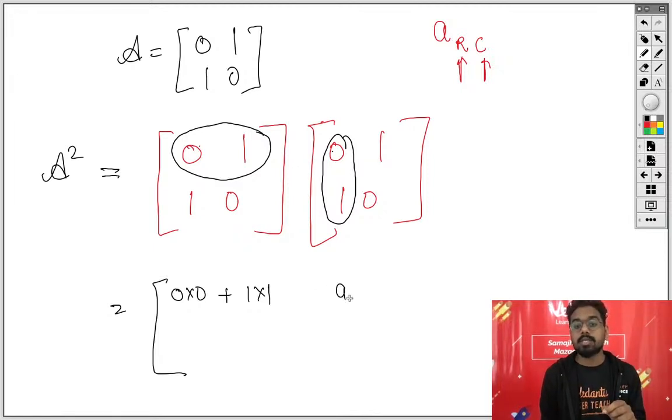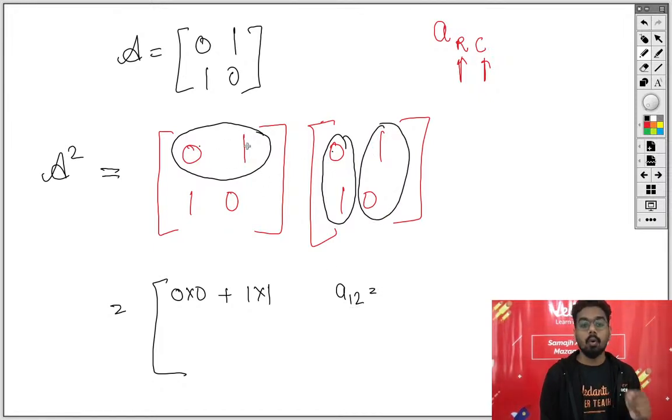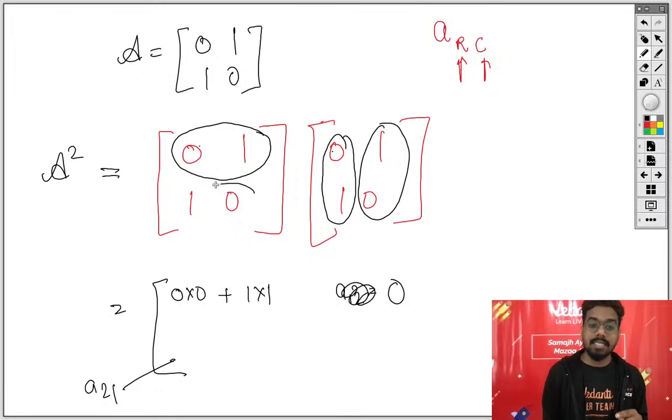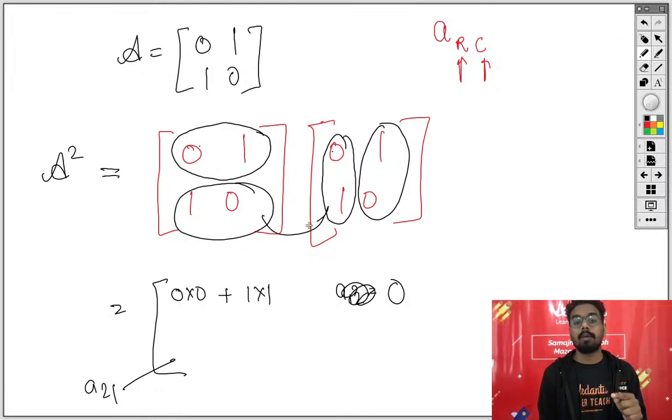Now similarly, I want A12. Let's suppose this is A12. A12 will be equal to first row and second column. So 0 into 1 is 0, 1 into 0 is 0. Total you will have 0. This is A21. A21 का मतलब क्या बेटा? Second row and first column. These two will get multiplied. 1 into 0 is 0 plus 0 into 1 is 0. It will be 0. ठीक है?